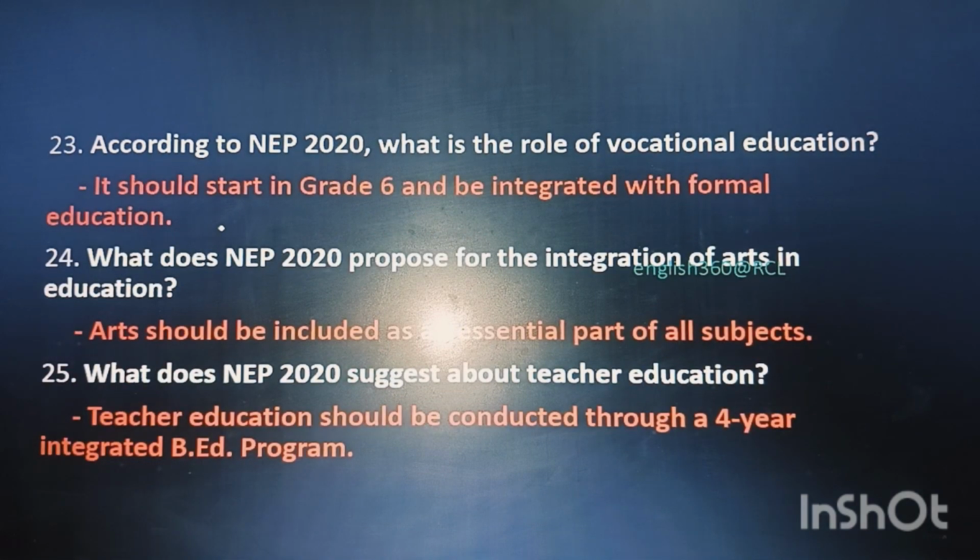Question 23. According to NEP 2020, what is the role of vocational education? It should start in grade 6. Vocational education, or व्यावसायिक शिक्षा, should be started from grade 6 and be integrated with formal education. What does NEP 2020 propose for the integration of arts in education? And the answer is arts should be included as an essential part of all subjects.